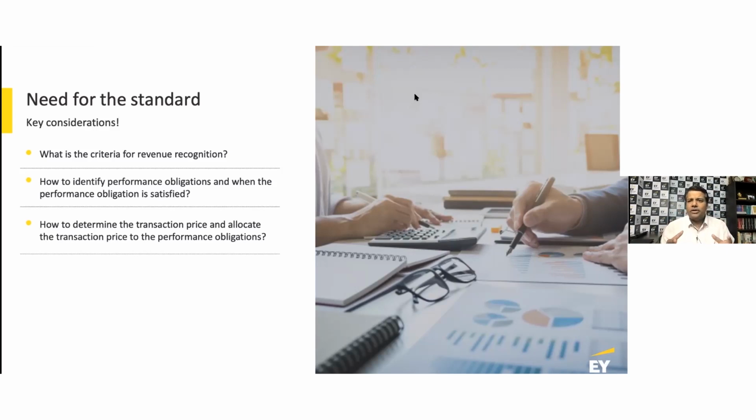Then you also need to determine the contract consideration. Contract consideration is nothing but the transaction price, how much I'm going to get compensated. So how do you actually determine the transaction price? There could be a lot of complexities, a lot of ifs and buts. It's ordinarily simple if it is a simple transaction, right?